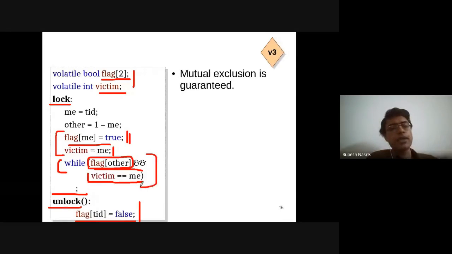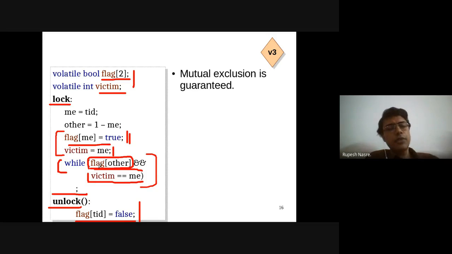It's possible that I might check flag of other first and then victim equals me.